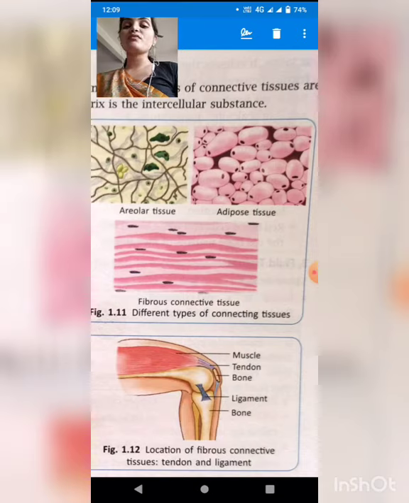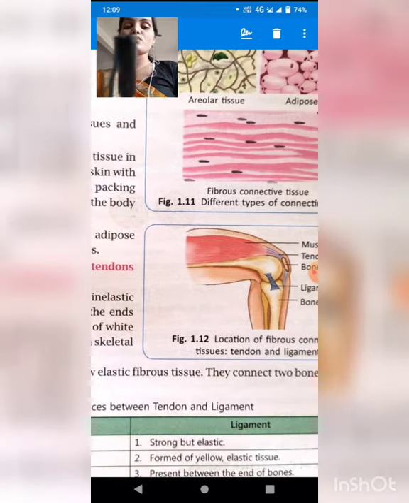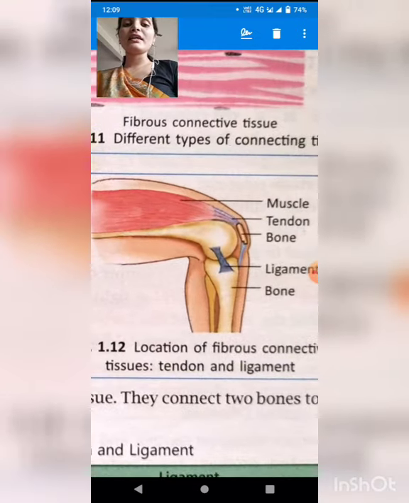Now the third one is fibrous connective tissue. Fibrous connective tissue contains two parts. First one is tendon and second one is ligament. So what is tendon and what is ligament, student? See in this structure, students, the ligament is joining bone and bone. So if bone and bone are joined together, they are joined with the help of ligament. But if the bone is joined with the muscle, they are joined with the help of tendon.